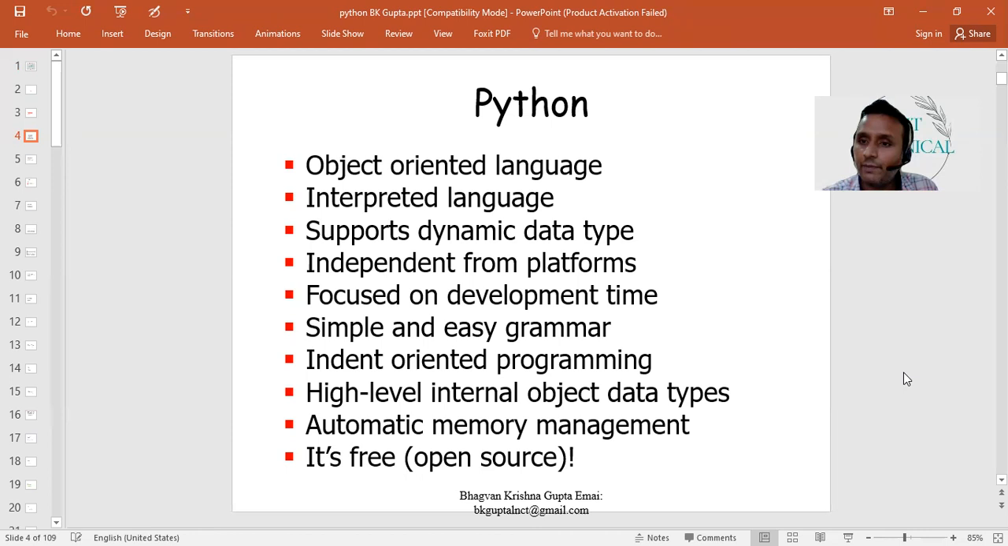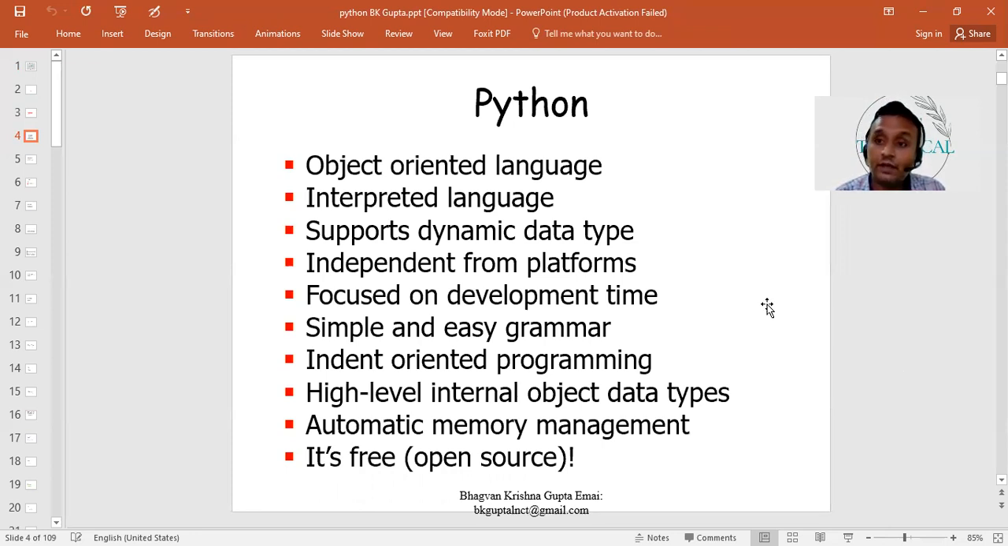It supports dynamic data types. That means whatever value we pass to a variable can be stored, so the type of the object will be determined during execution of the program. It is also independent from the platform. Whatever platform we want to execute our code on, Windows, Linux or Mac, we can execute on different platforms.